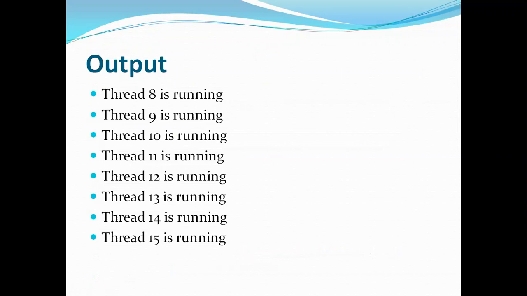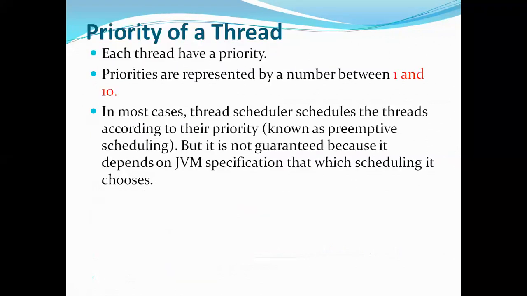Now the next topic we are going to discuss is the priority of a thread. How to set the priority, what actually is priority, and so on. As I told in the previous case, every thread when it is created will be associated with some priority. By default, the priority will be 5. Generally, the priorities are from 1 to 10, and by default you will have 5.